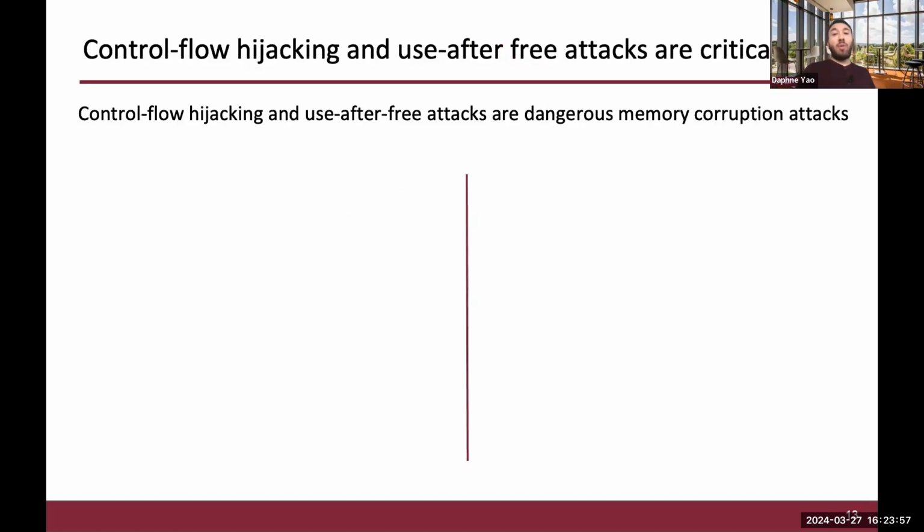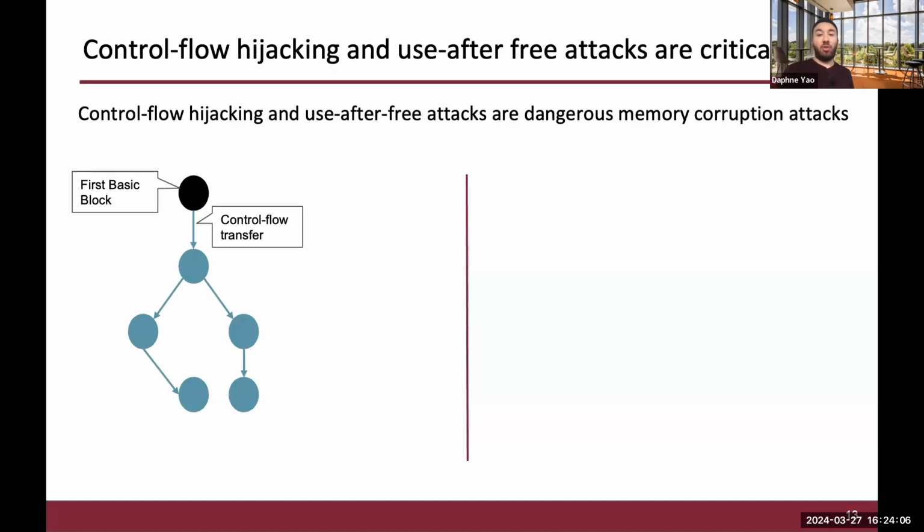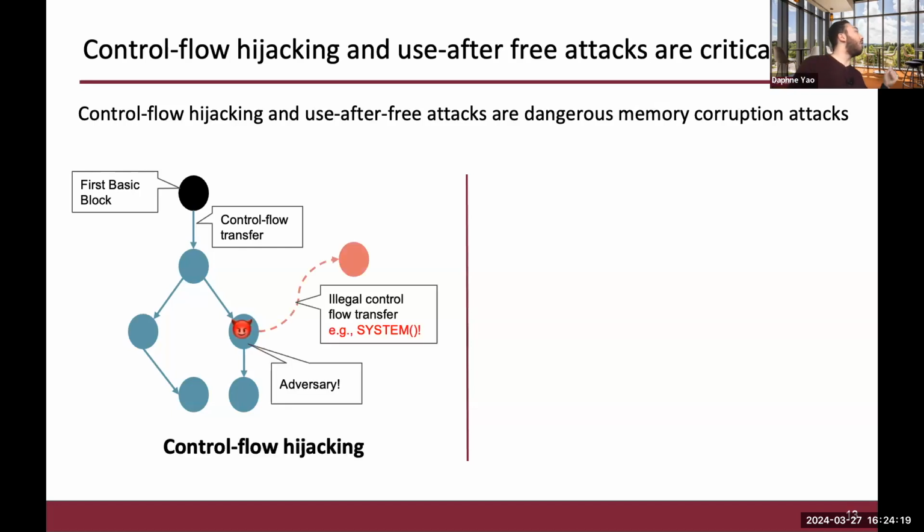So here I'm going to introduce two attacks that are based on violating memory safety: control flow hijacking and use after free attacks. Control flow hijacking attacks aim to maliciously change the legitimate control flow of the program. And this can be done by corrupting indirect calls or jumps that are in the program, or corrupting return addresses. And this allows the adversary to execute an illegitimate control flow transfer that can, for example, reach a system call illegitimately.